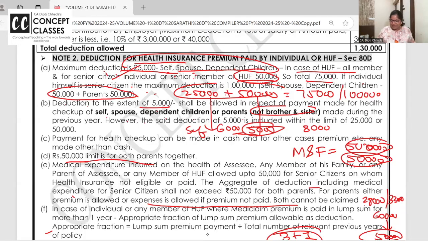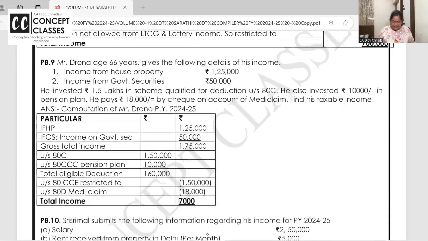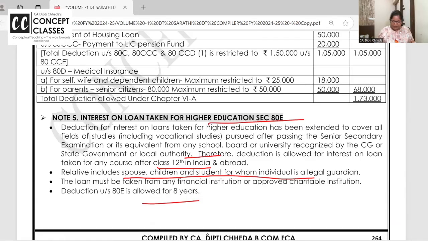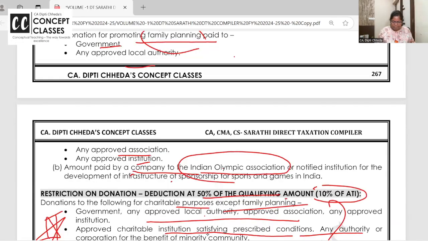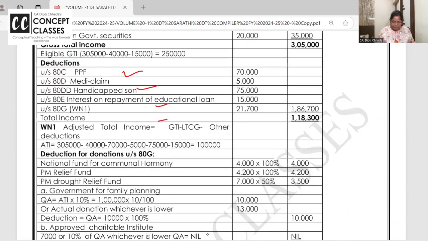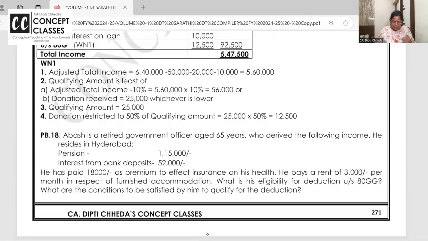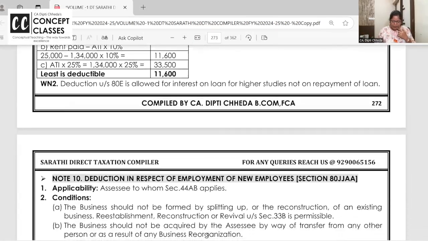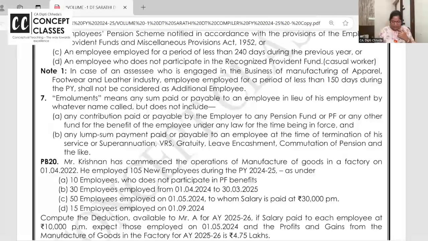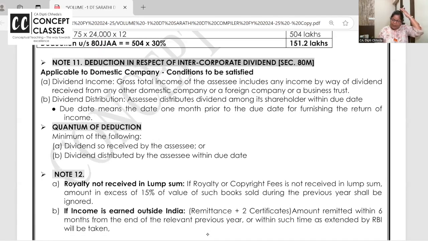Everything and table is given so that you repeat 80TTA, 80TTB, whatever it is, you repeat. So 80E and these we have done. Very nice questions these are. This one is like superb. Up to what limit you will give the donation? 80JJAA I'm coming. Right now I'm with royalty. So I want to take up corporate dividend. I told you, dividend received or paid.